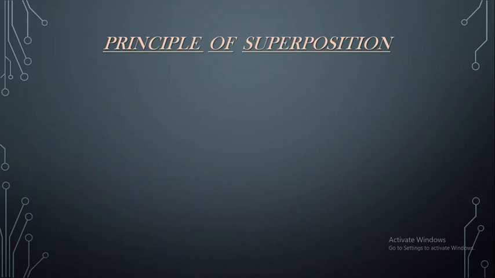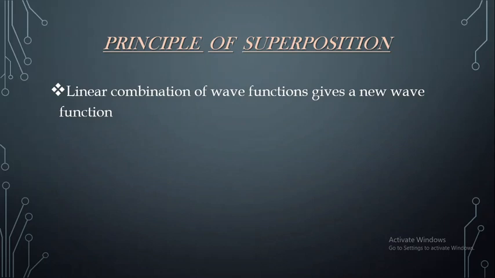So what actually is principle of superposition? In simplest words, we can say it is a linear combination of wave functions which gives a new wave function. Always it should be a linear combination. So linear quantum states are considered here. And when you add up those, finally you are going to get a new wave function, which will be the resultant.